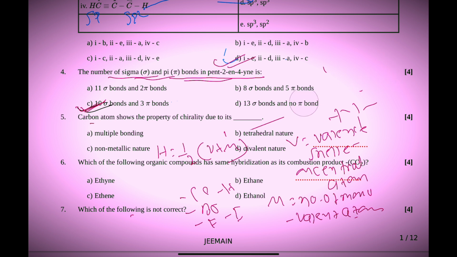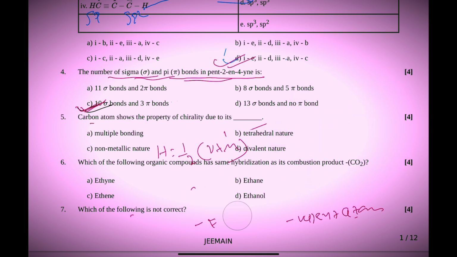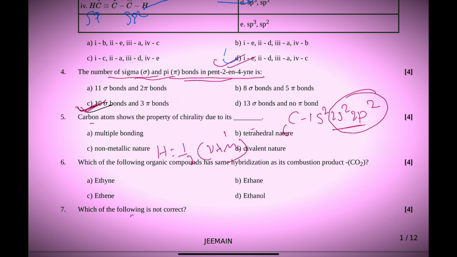So at first, write the number of valence shell electrons of carbon. Carbon, atomic number 6: 1s2, 2s2, 2p2. The electrons present in the s and p orbitals having the highest principal quantum number are the valence shell electrons.